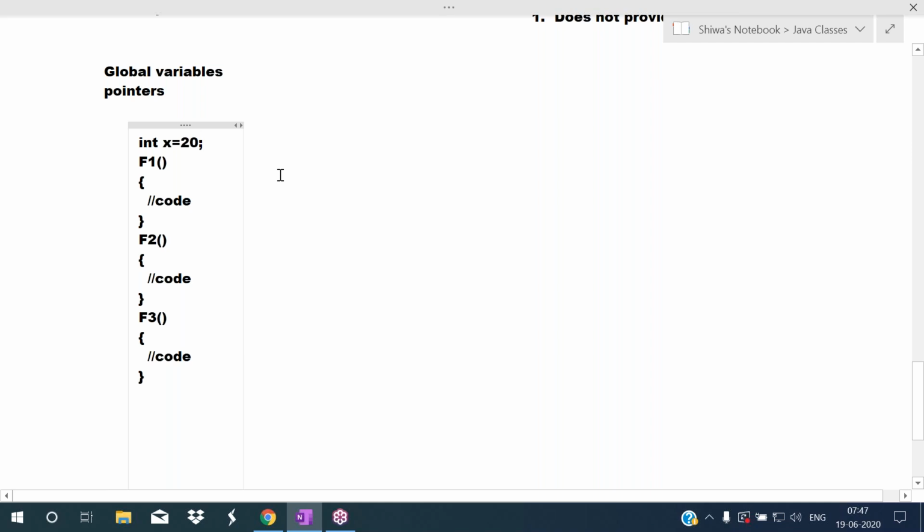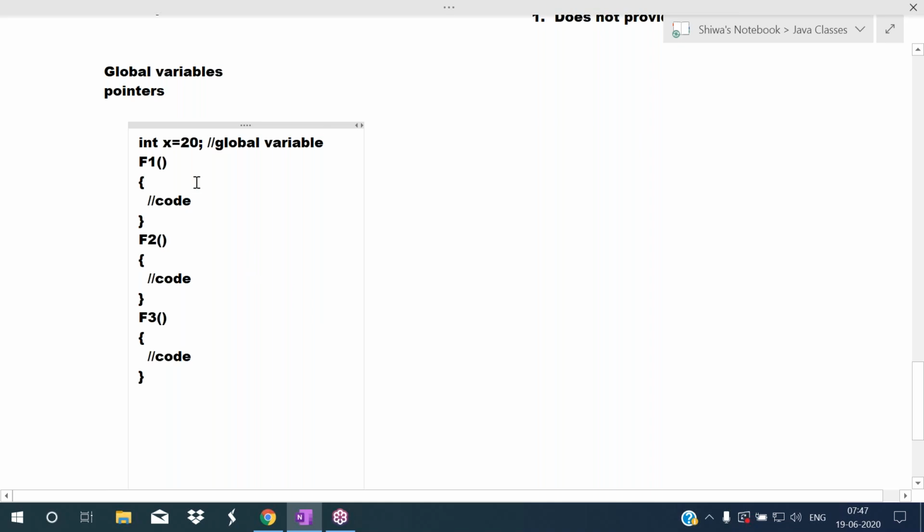Okay. So here I'm declaring a variable. This variable is called what? A global variable. Global variable means we can access that variable from anywhere.